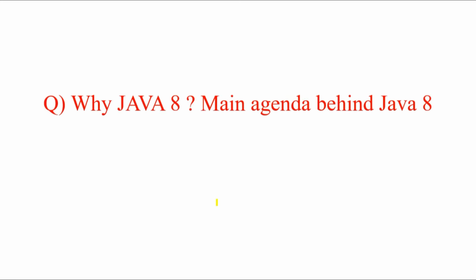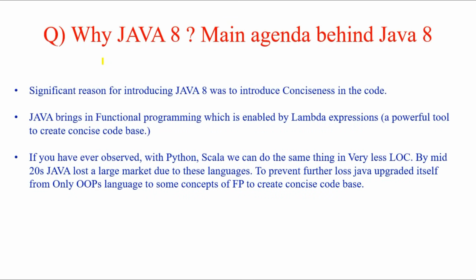So let's get started. The very first thing that the interviewer will ask you is why Java 8 was introduced, what was the main agenda behind Java 8. So you must know that the significant reason behind introducing Java 8 was to introduce conciseness in the code. Remember this particular thing, that we want a concise code, a short LOC, line of code should be less. To introduce that shortness or conciseness in our code, Java 8 was introduced.